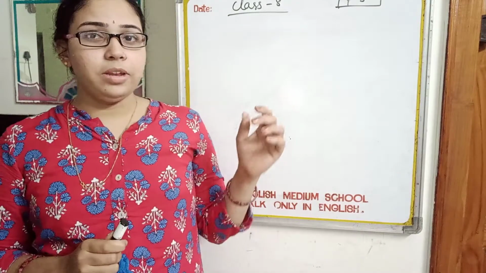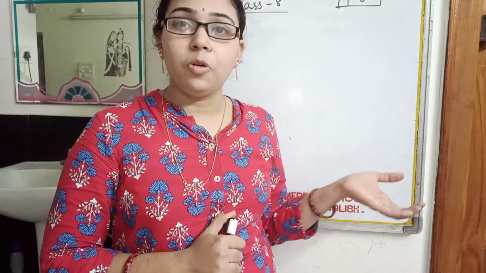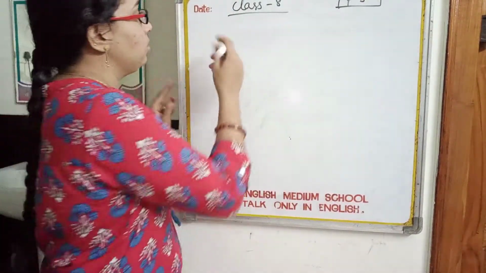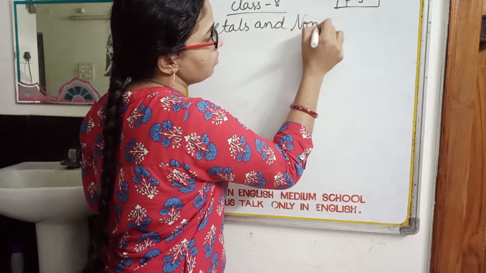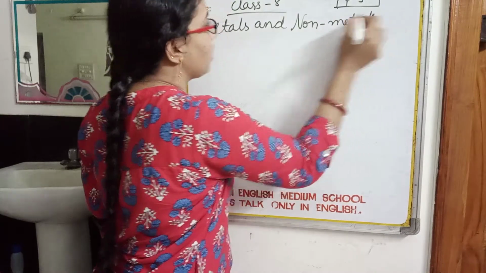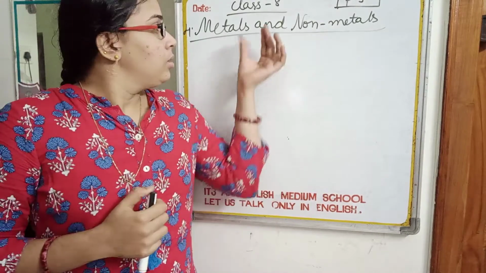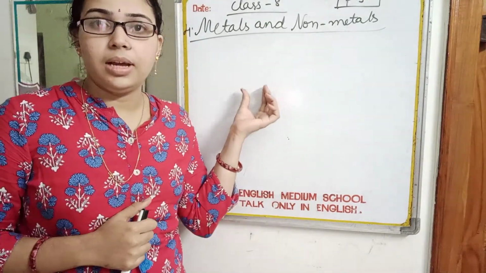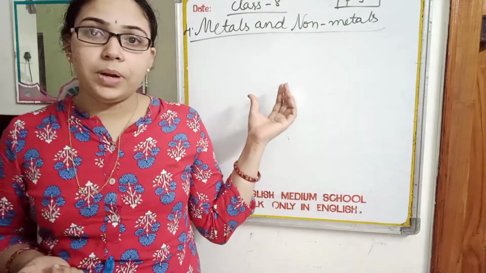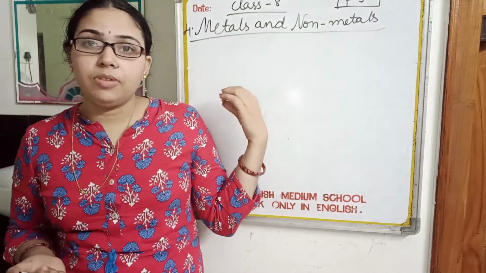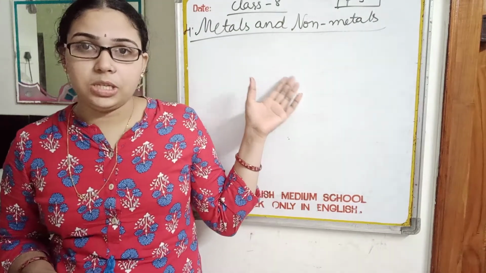In this session I'm going to explain to you the remaining topics of the lesson, that is the fourth lesson, metals and non-metals. It is the fourth lesson in your textbook. In this lesson we discussed the classification of materials in our nature into metals and non-metals, and the physical properties and chemical properties of metals with examples in the previous session, and now we are going to discuss the chemical properties of non-metals.